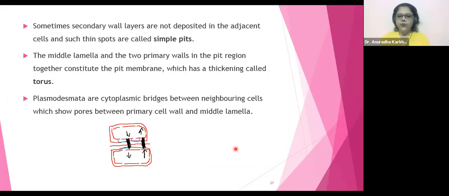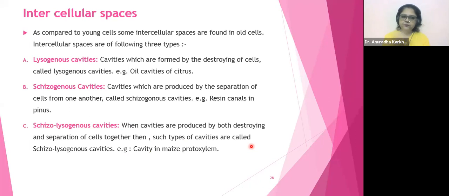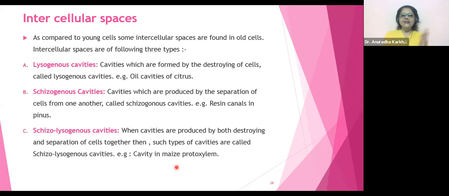Okay, well, so now we go to the intercellular spaces. Now what are these intercellular spaces again? Not given in your books, my dears, not given in your books, but always asked. See, as compared to young cells, some intercellular spaces are going to be found in the older cells. Intercellular spaces could be of three types: lysogenous cavity, schizogenous cavity, and schizolysogenous cavity.